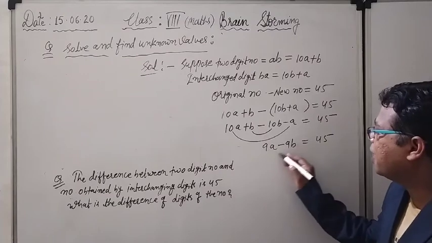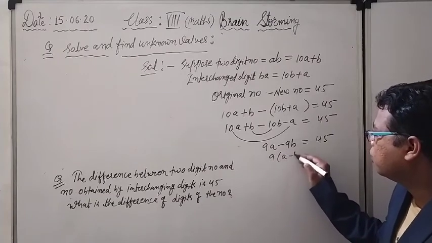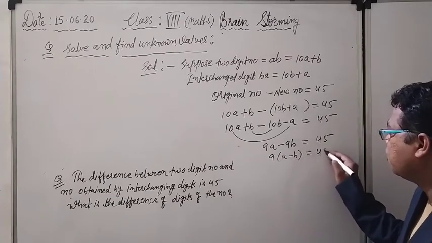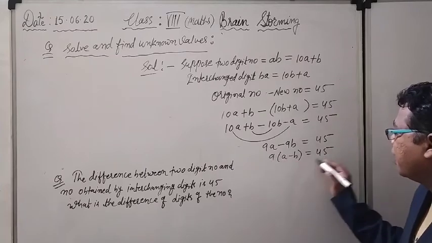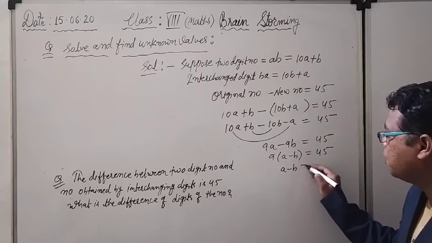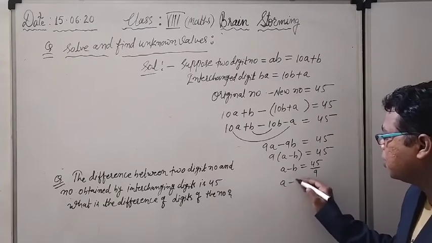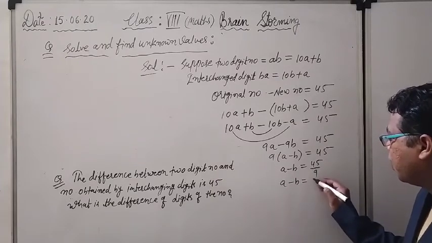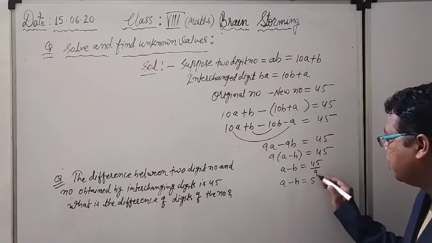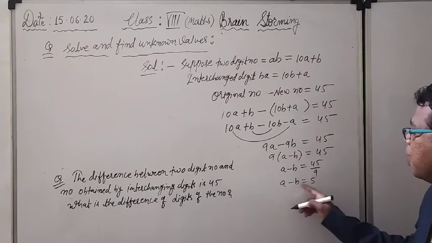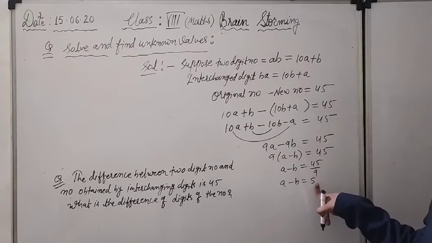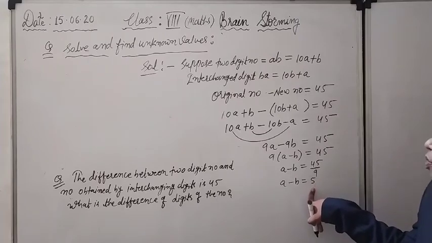You can see 9 and 9, both I can take common. So 9 in bracket A minus B should be equal to 45. That 9 I can transfer here. So A minus B is equal to 45 upon 9. Sorry, 45 upon 9 gives me 5, since 9 fives are 45. So A minus B is equal to 5.